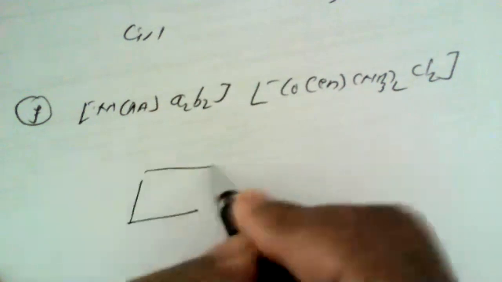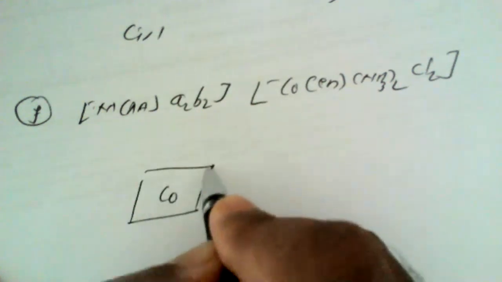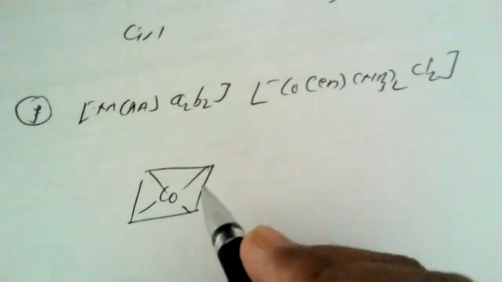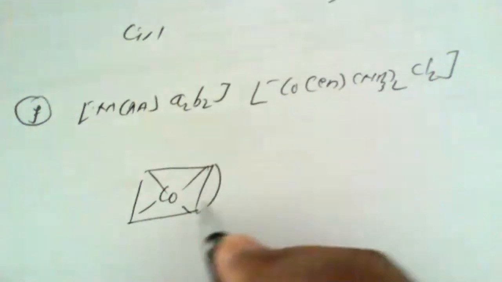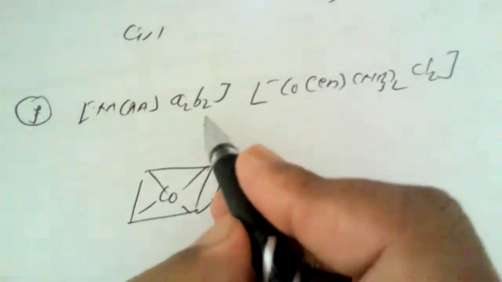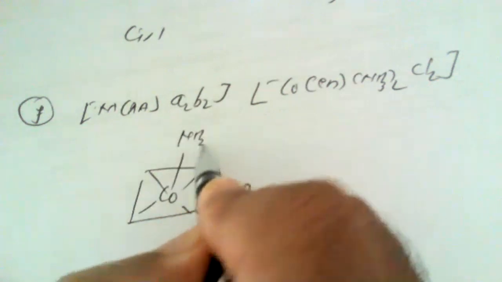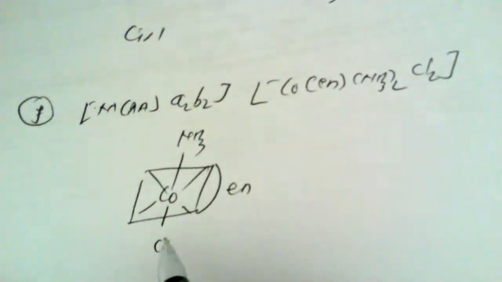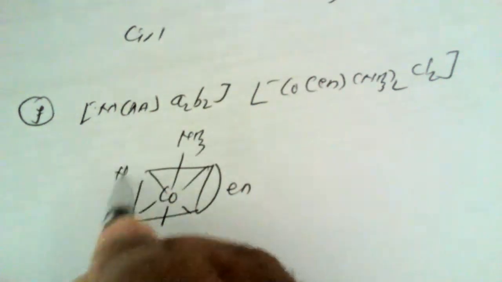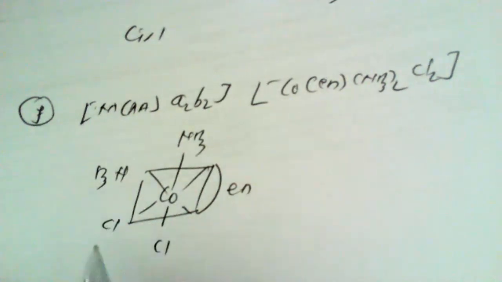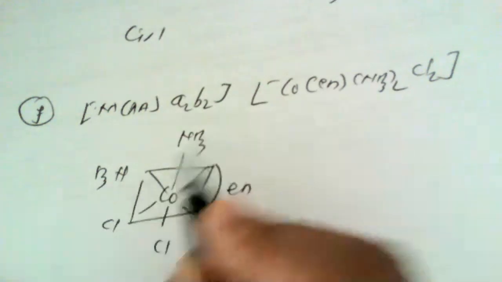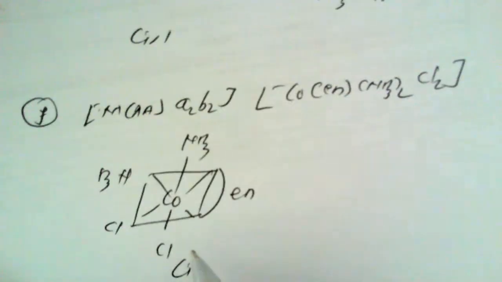Here, if we want to show the cis-trans isomers, cobalt, as usual, is at the center, with only one symmetrical bidentate ligand. This is an ammonia molecule, this is a chlorine, and this is ammonia and chlorine. Now here, with respect to the chlorides or ammonia molecules, this is a cis isomer.